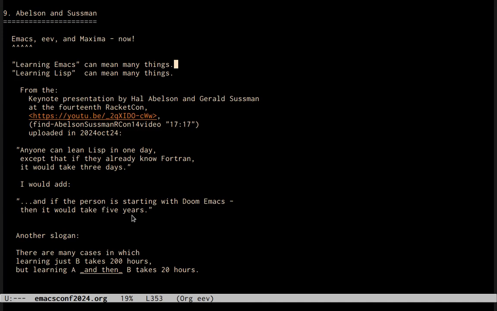Usually the people who start by Doom Emacs, they start by configuring Emacs, and only then they learn things like defun, etc. And another slogan that I use a lot with my students is that there are many cases in which learning just the thing B takes 200 hours, but learning A and then B takes just 20 hours.